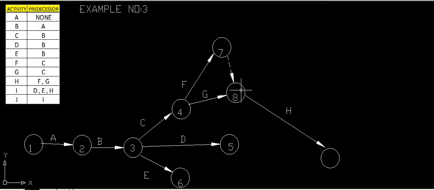F is meeting at this point, G is also meeting at this point, and H will be the next. Okay. What is I? I will start at the point where D, E and H meet. So here D is meeting at this point, which means we have to shift here. And E also has to be shifted to this point.